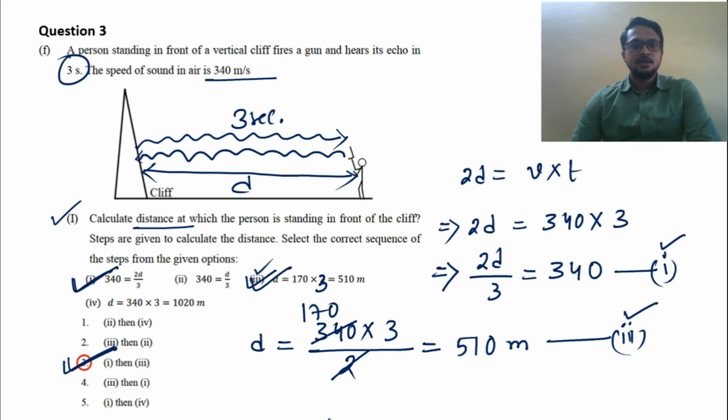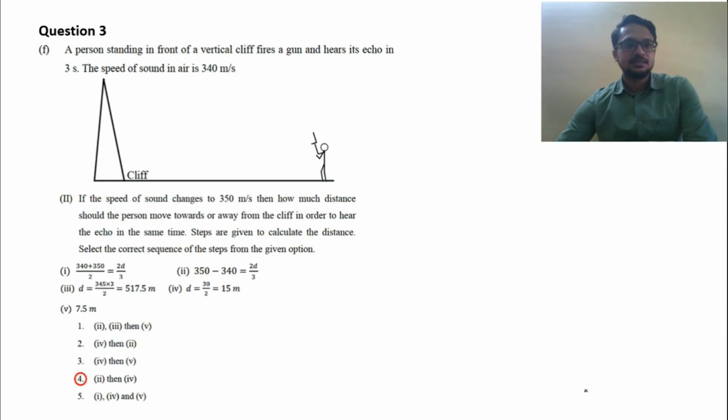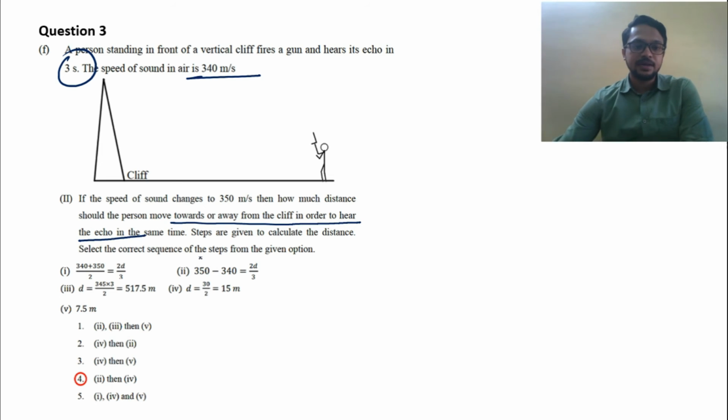Fine. With the same diagram we have the next question, 3F, question number 2. All the data are the same: 3 seconds, 340 meter per second. Now if the speed of sound changes to 350 meter per second, then how much distance should the person move towards or away from the cliff in order to hear the echo in the same time?